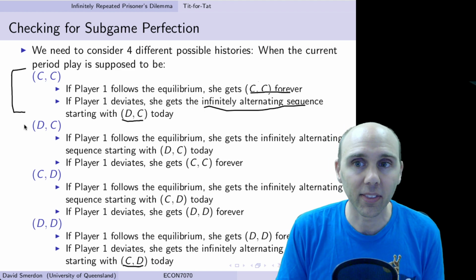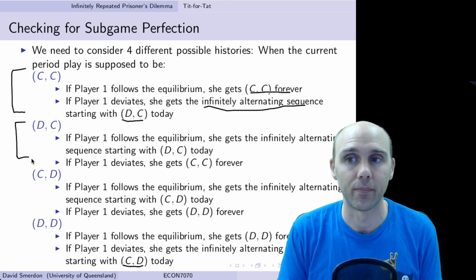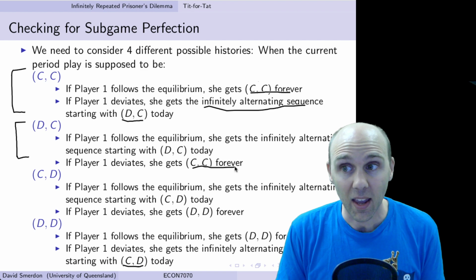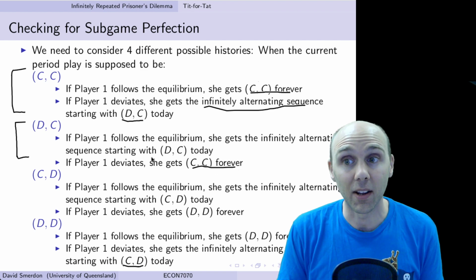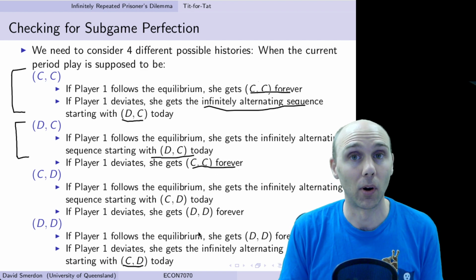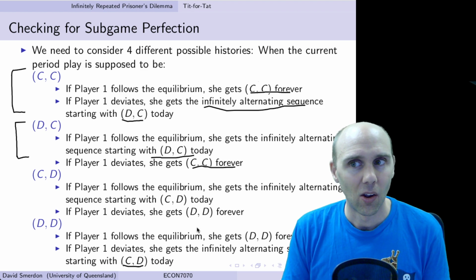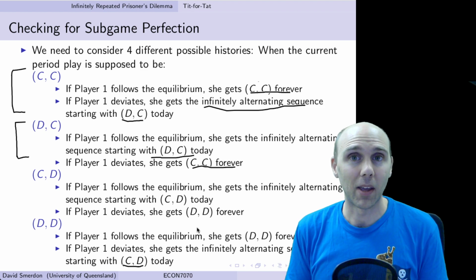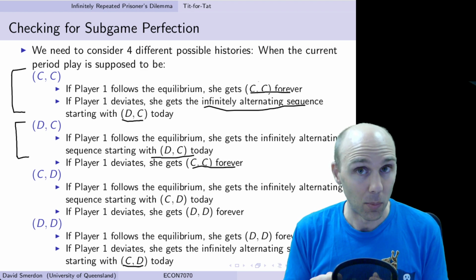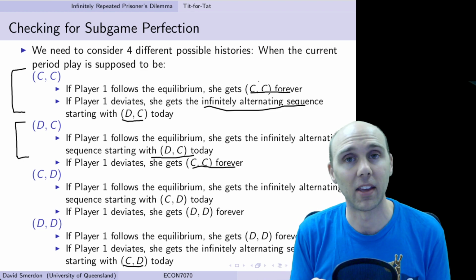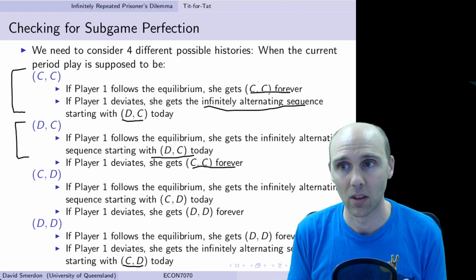But now look at the history that leads us to DC. If CC forever is better than the loop starting with DC today, there's a profitable deviation. So what does that mean? Well, if we've got a subgame perfect equilibrium, then there can be no profitable one-shot deviation from any history.